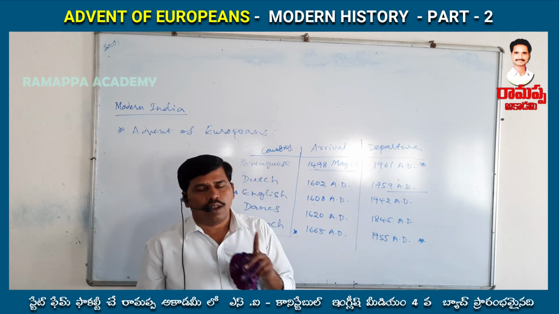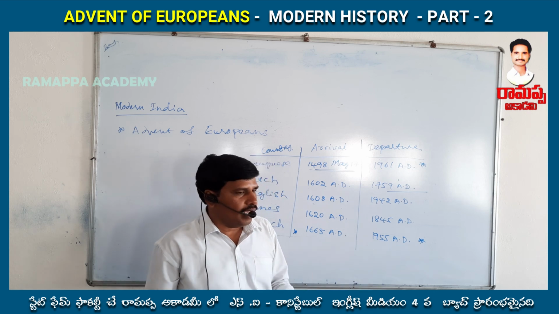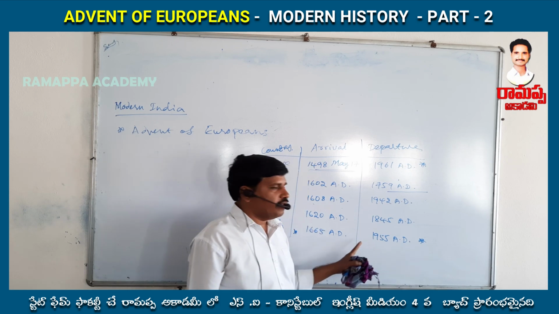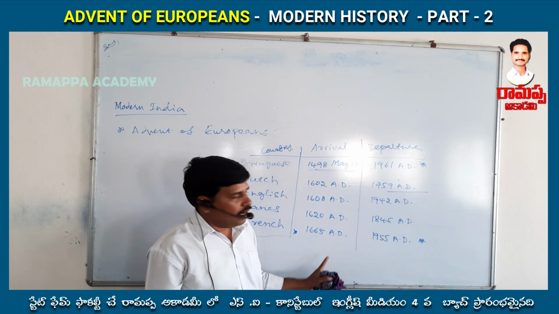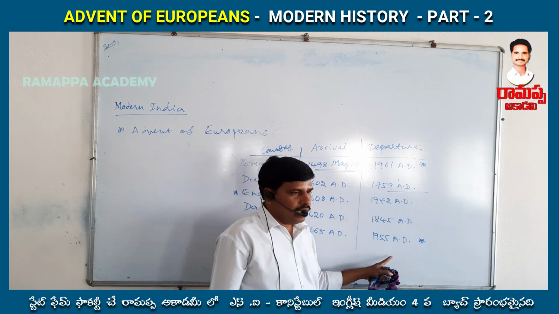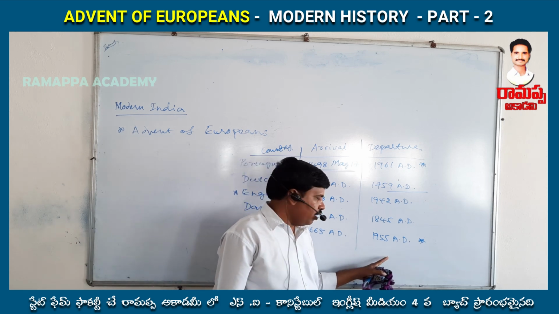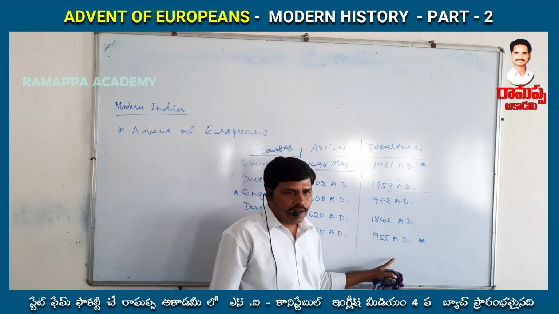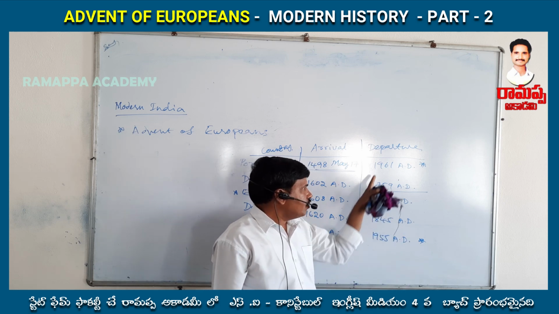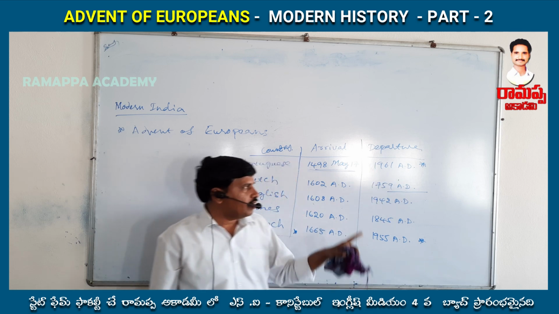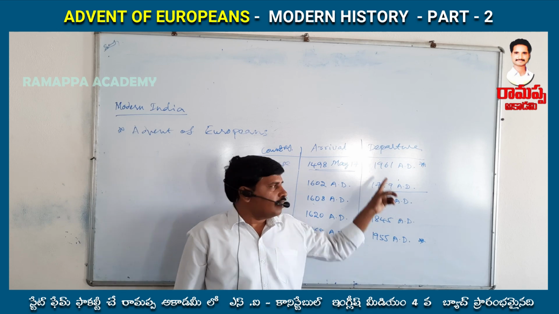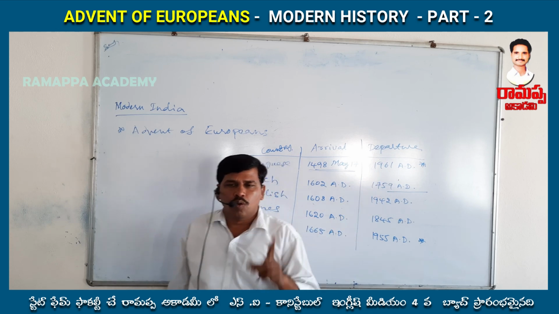Almost all the wars in India were between the French and the British. So the French were almost defeated, even though they left Indian Union territory in 1955 AD. And the Portuguese went from India in 1961 AD, that is from our Goa.